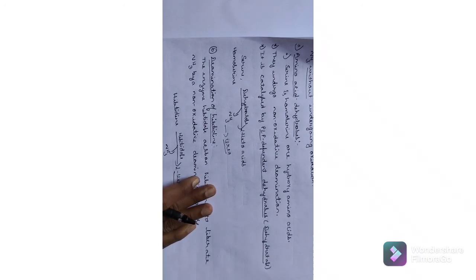Histidase helps in the conversion of histidine into alpha keto acids and ammonia. This ammonia again turns into urea. This alpha keto acid helps in the utilization of energy, synthesis of glucose, and production of other non-amino acid compounds. These are all the functions of this keto acid.